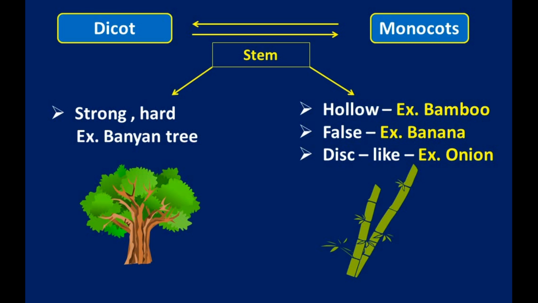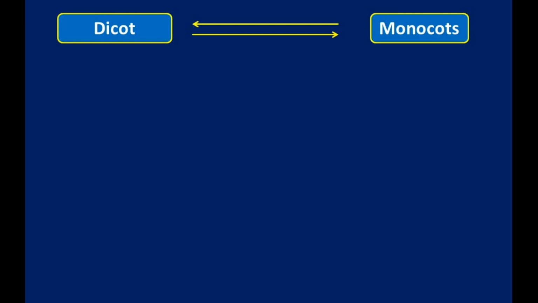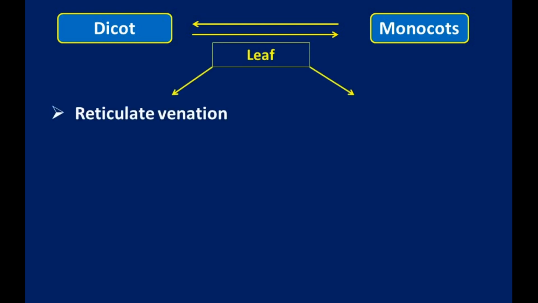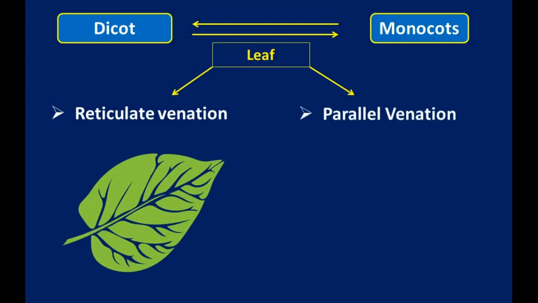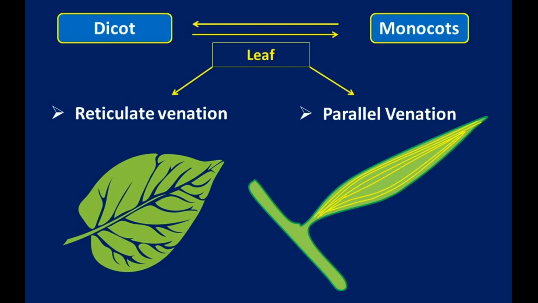On the basis of leaf, we can differentiate dicot and monocot plants. The venation in a dicot plant is reticulate venation. In a monocot leaf, the venation is parallel. See this example of reticulate venation, all these veins form a big network. But for parallel venation, all these veins are parallel to each other.